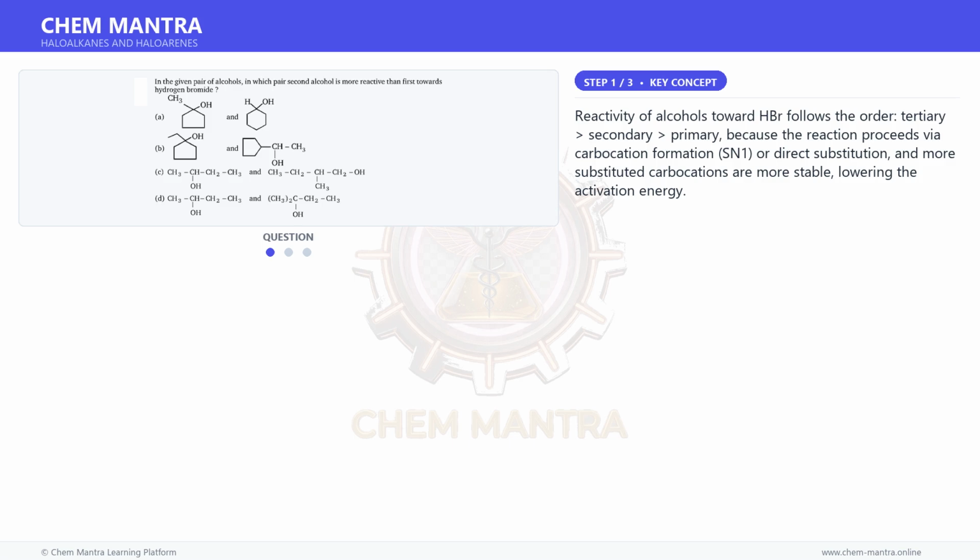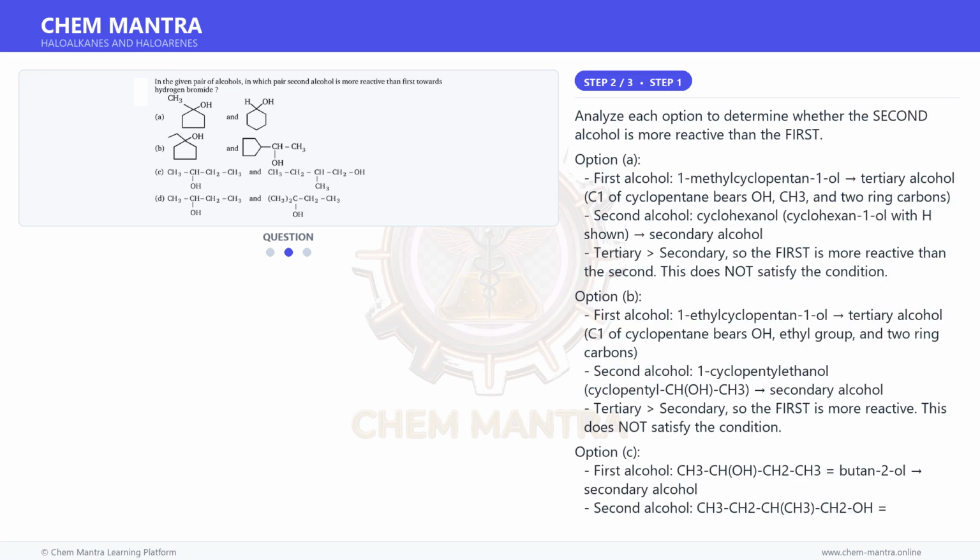Reactivity of alcohols toward HBr follows the order tertiary, secondary, primary because the reaction proceeds via carbocation formation (SN1) or direct substitution, and more substituted carbocations are more stable, lowering the activation energy. Moving on to the next step.